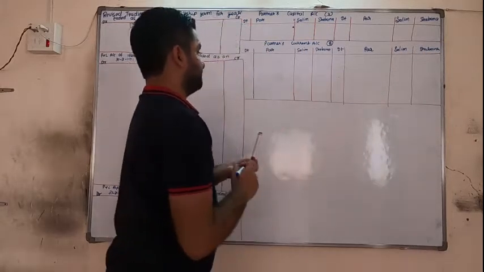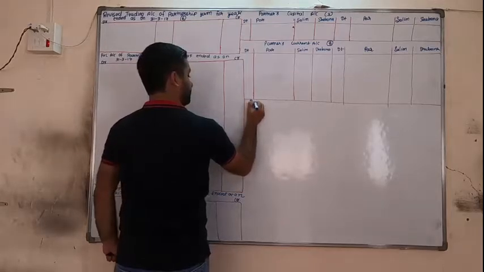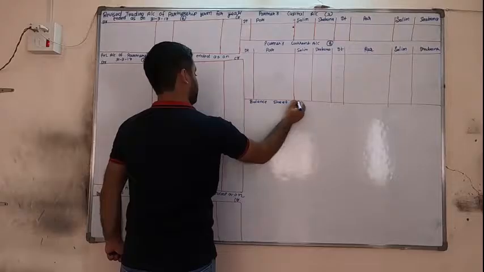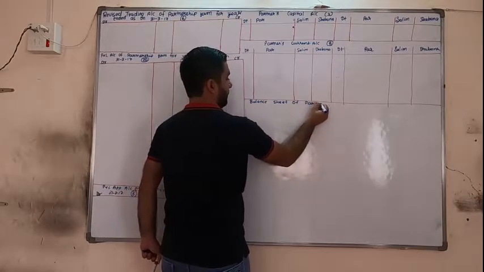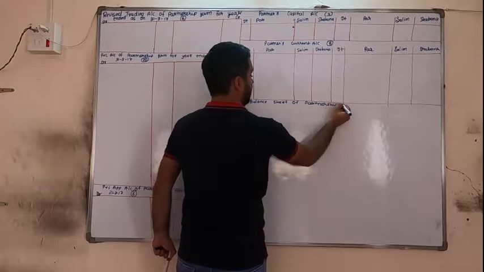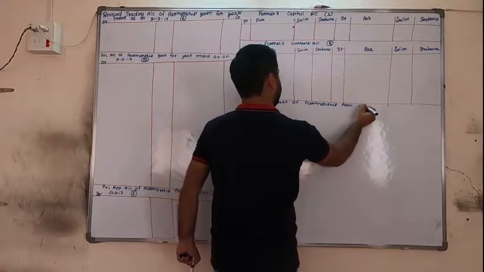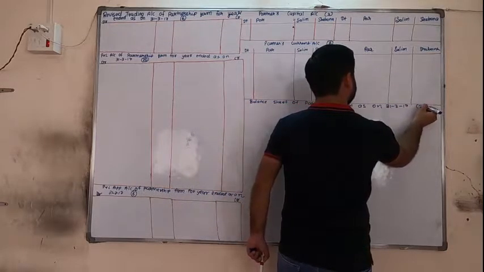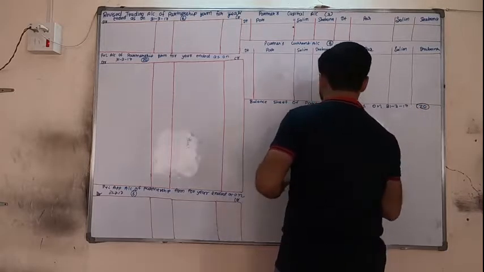And last, balance sheet of partnership firm as on 31/3/17 for 20 lines.